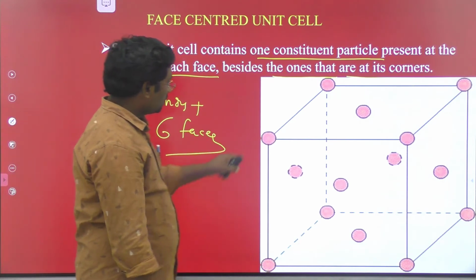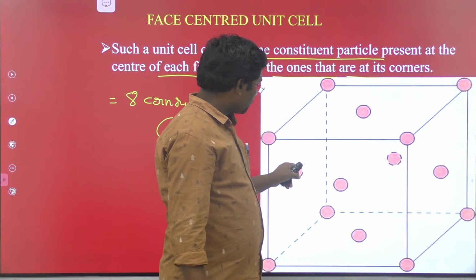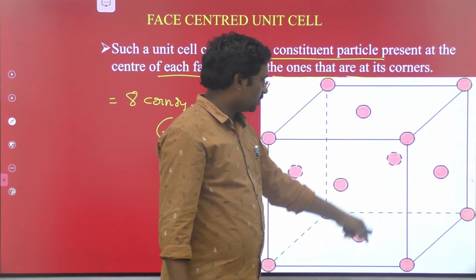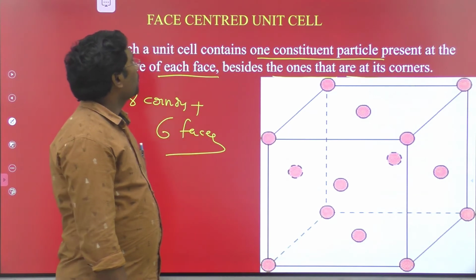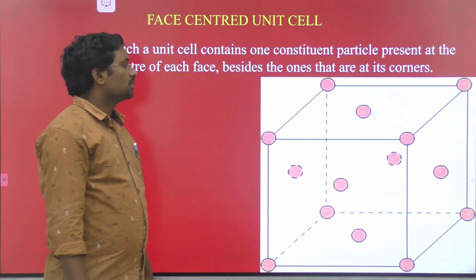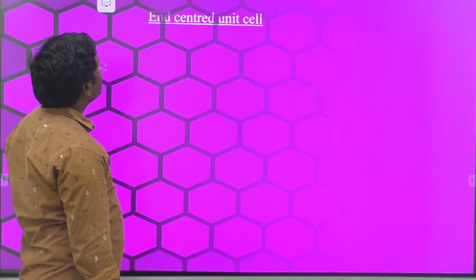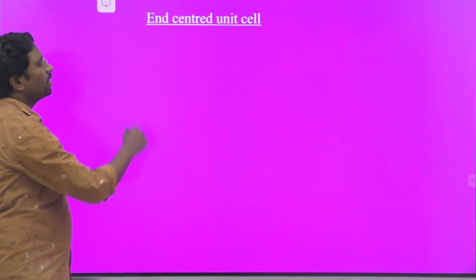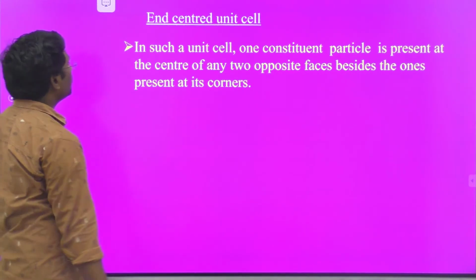These are the atoms present at corner positions, represented with the yellow symbol. These are present in the faces. The cubic structure contains 6 faces. In a face centered unit cell, atoms are present at 8 corners and 6 faces. Come to the next one, end centered unit cell. What is meant by end centered unit cell?